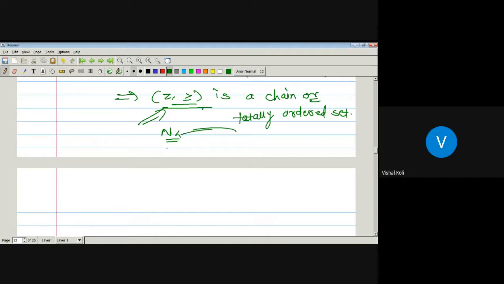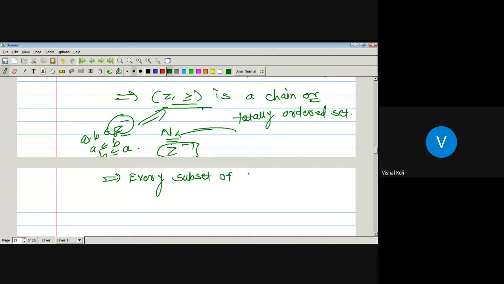Yes, sir. What about Z minus, that is, the set of all negative integers? If we take any two negative integers A and B belonging to Z minus, then either A is less than or equal to B or B is less than or equal to A. So any two elements belonging to Z minus are again comparable. Then by the definition of a totally ordered set, Z minus is again a totally ordered set, which implies every subset of a totally ordered set is again totally ordered.